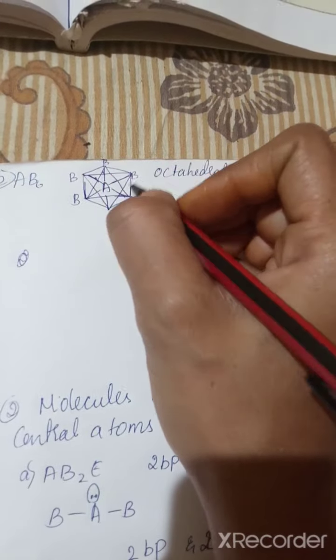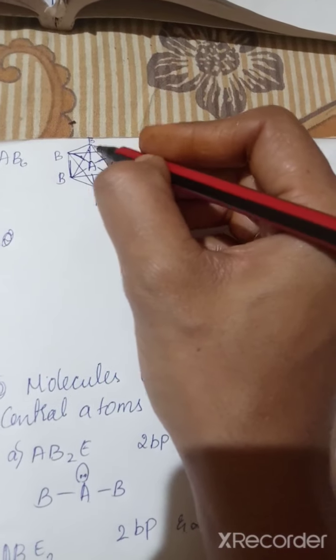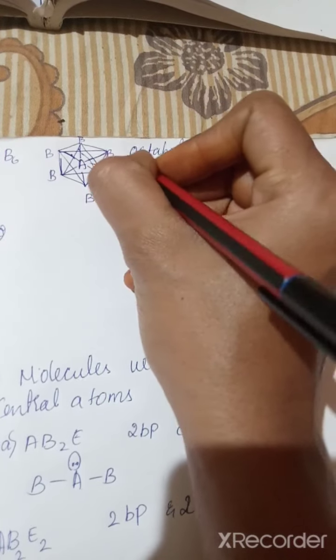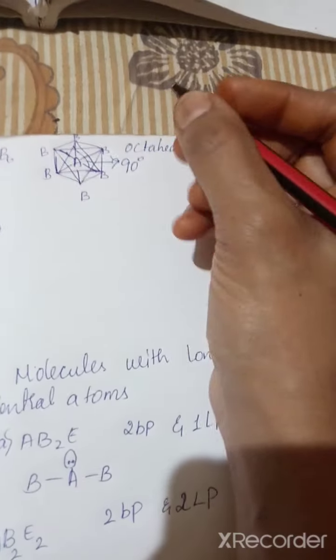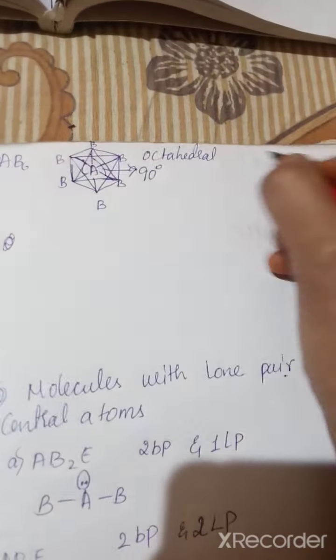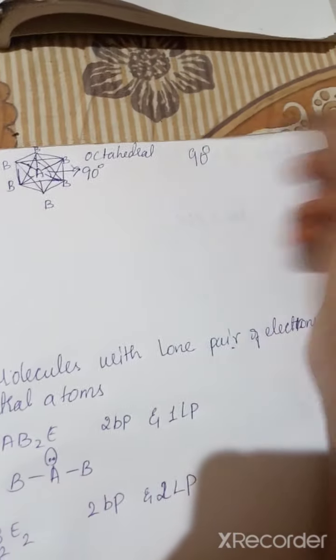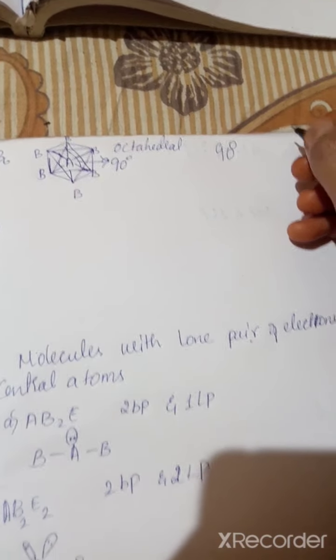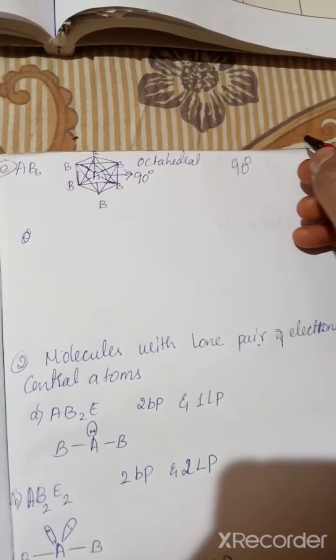And from each side you can see the 90-degree angle, that is 90-degree angle from all the sides you can check. So the bond angle is 90-degree. And how many bond pairs of electrons are present?